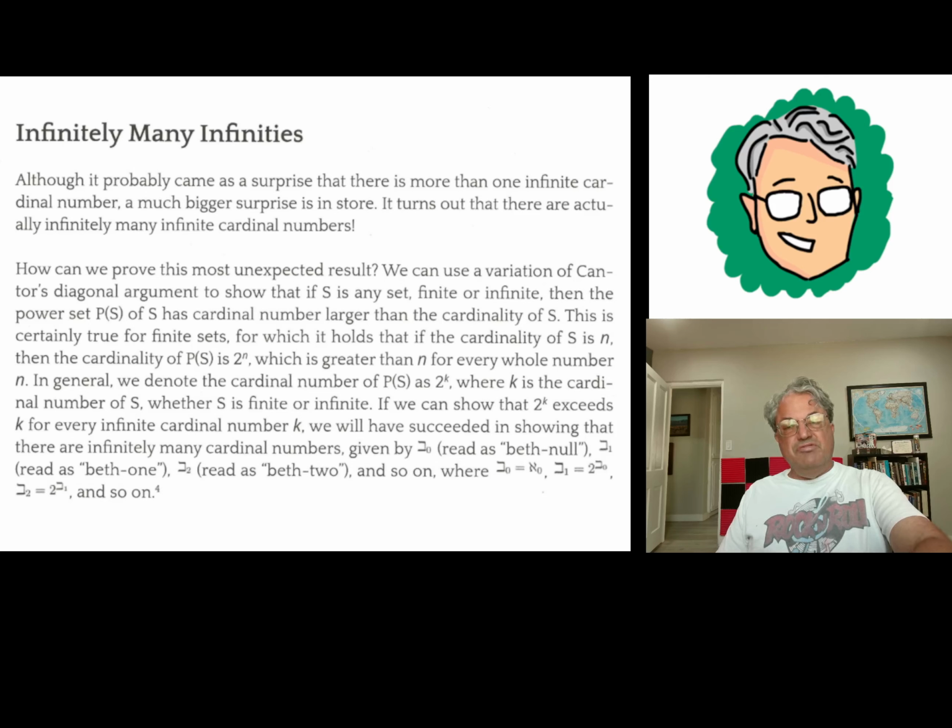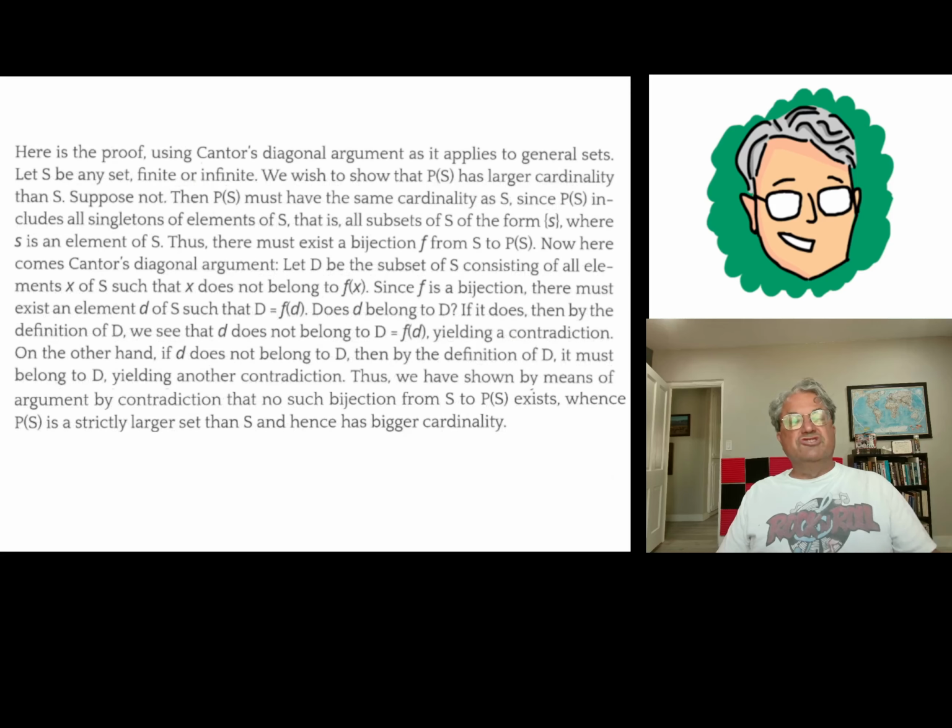But now I want to present the proof. So we can generalize. This is the remarkable part. I hope you guys can all see this slide, because this is pretty remarkable. It's a little hard to illustrate, but now we're supposed to imagine that S is any set, finite or infinite.